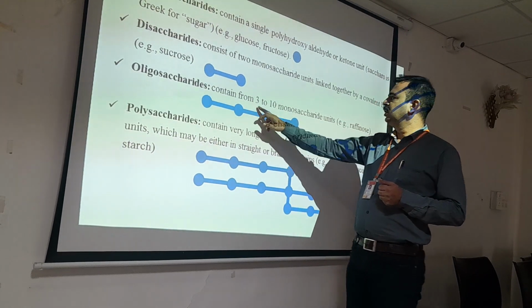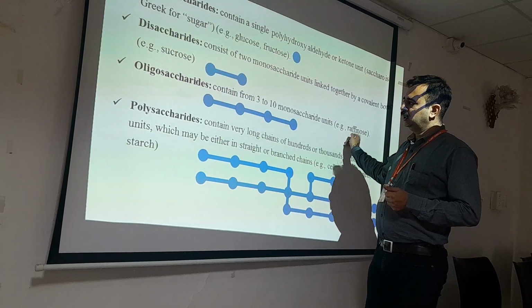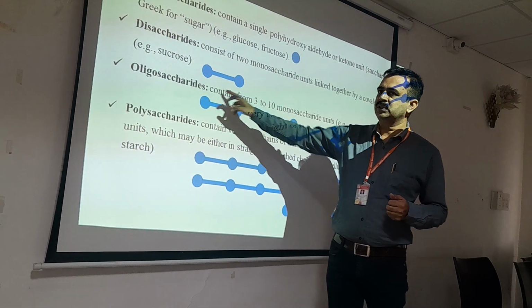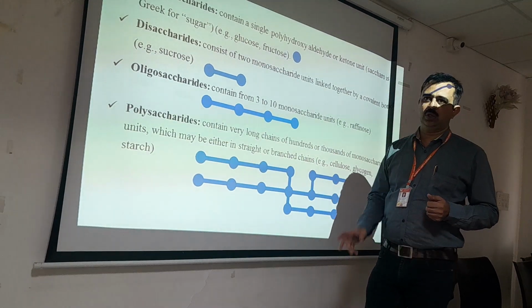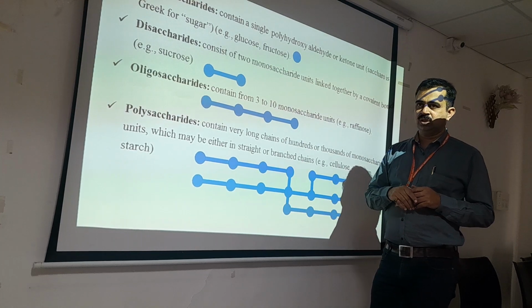Oligosaccharides contain from 3 to 10 monosaccharide units. For example, raffinose: 1, 2, 3, 4. If we consider more than 3, then it is said to be an oligosaccharide. So oligosaccharides are those which are attached to each other in that sense.